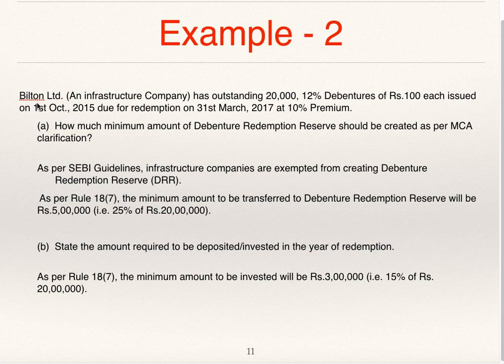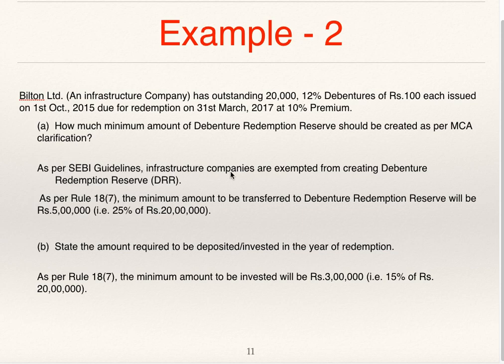We'll see second example now. Bilton Limited, an infrastructure company. See, this is an infrastructure company. Now, no need of calculating the period here for an infrastructure company. Why? Because for infrastructure companies, it is exempt as per SEBI guidelines as well as per Companies Act 2013. Has outstanding 20,000 12% debentures of 100 each issued on 1st October 15, due for repayment on 31st March 17 at 10% premium. How much minimum amount of debenture redemption reserve should be created as per MCA clarification?